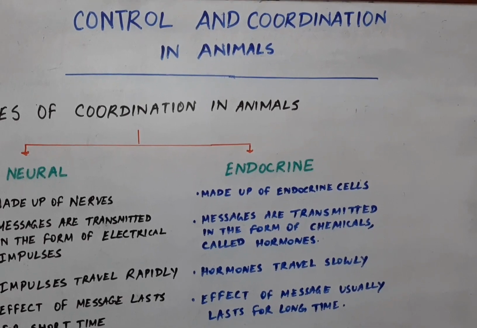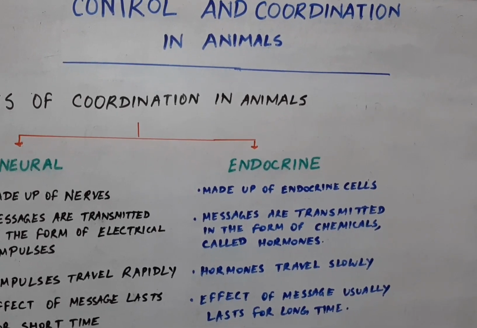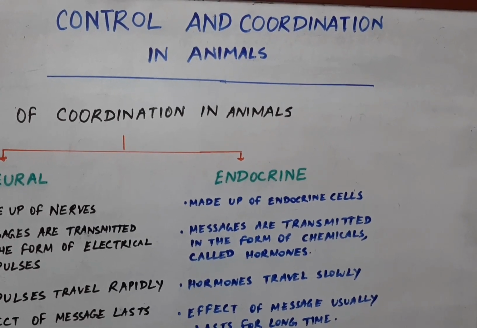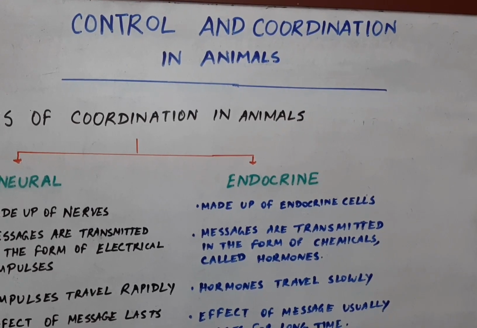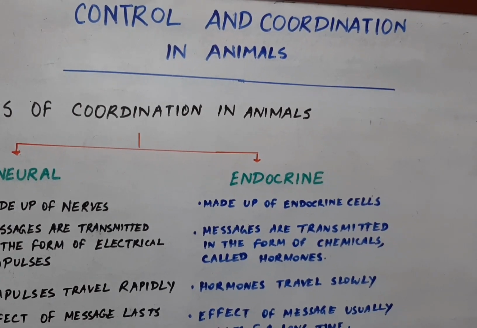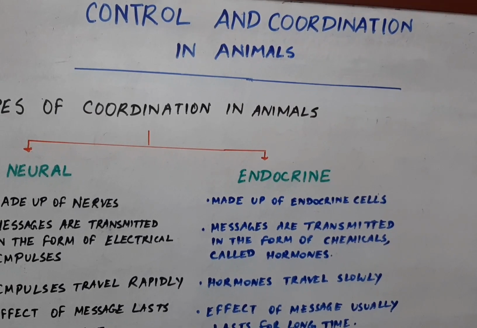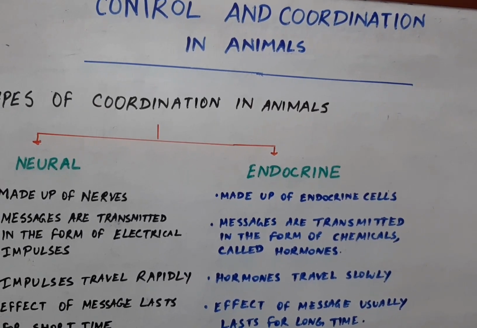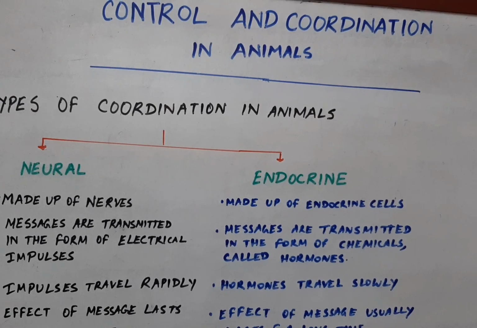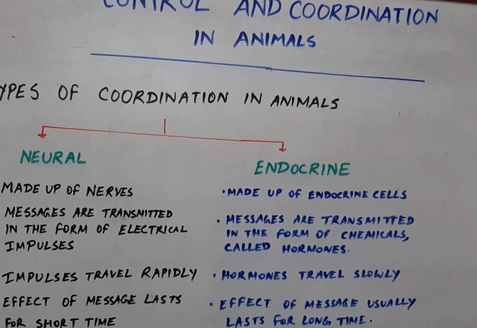My dear students, this is the second part of the chapter Control and Coordination. Here the topic is control and coordination in animals, and the next topic is nervous coordination in animals. So this is the second video for you for this chapter. Now let me discuss the types of coordination in animals.